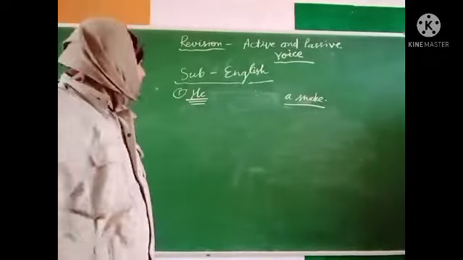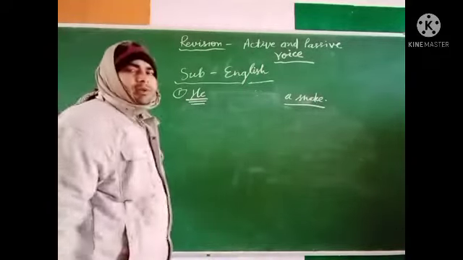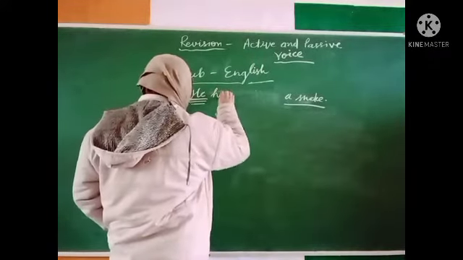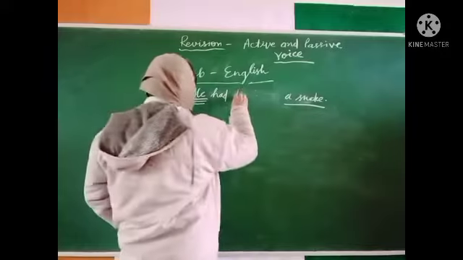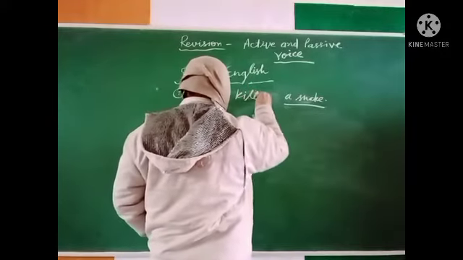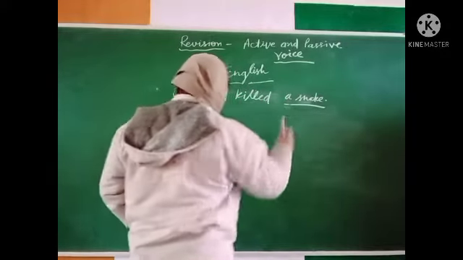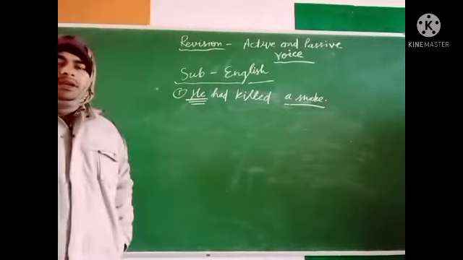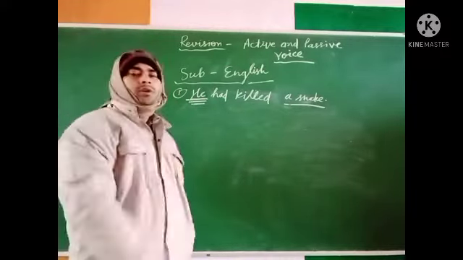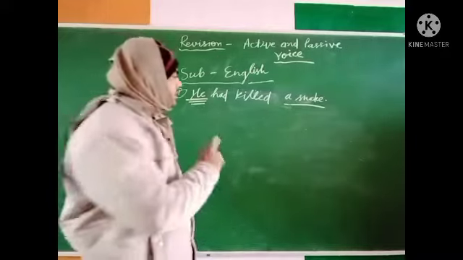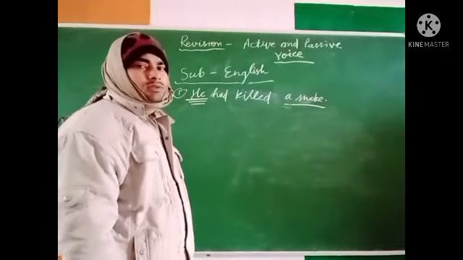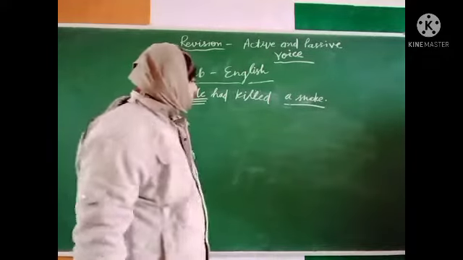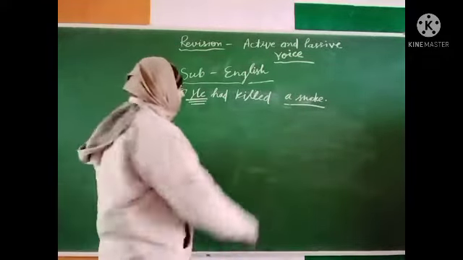In the past perfect tense, the sentence is: he had killed a snake. This is the sentence. Here the third form of the verb is already used, so here we do not have to search for the third form of the verb.